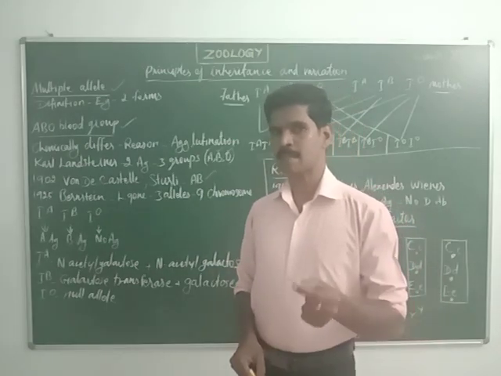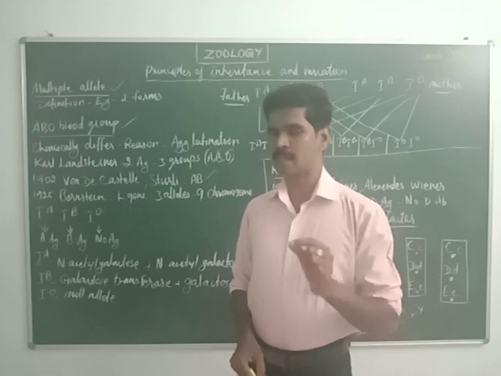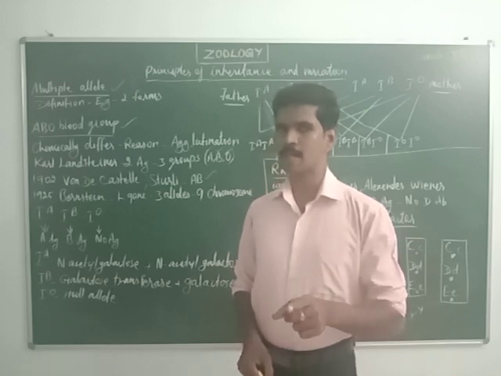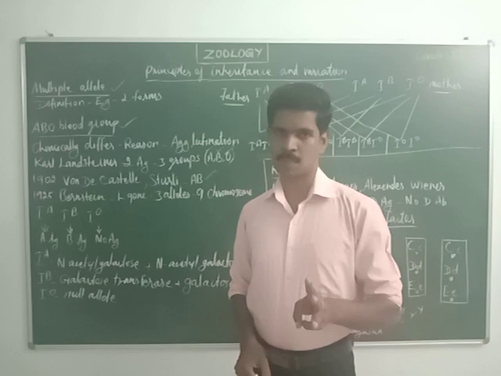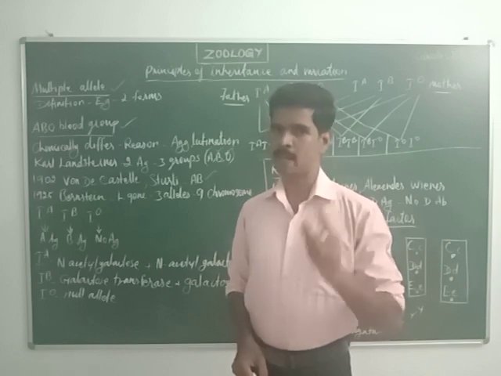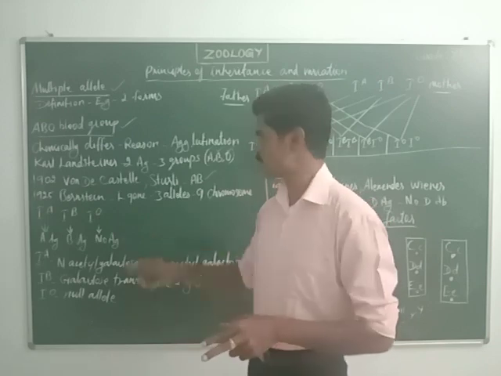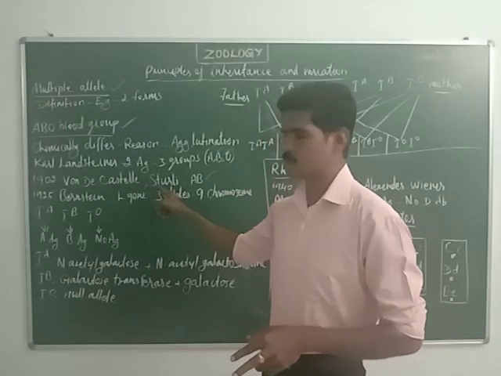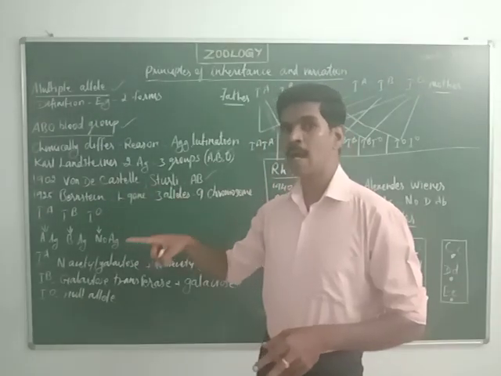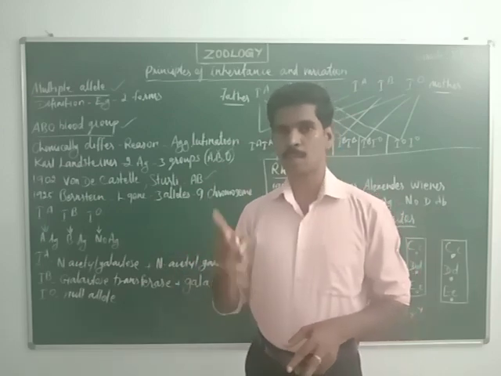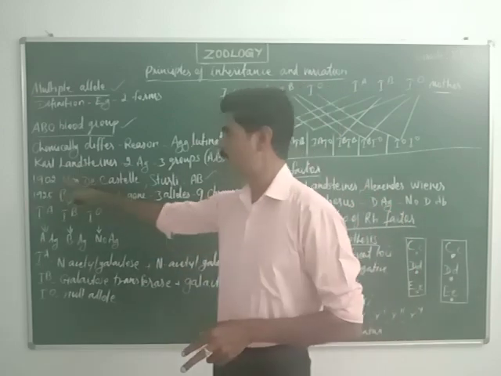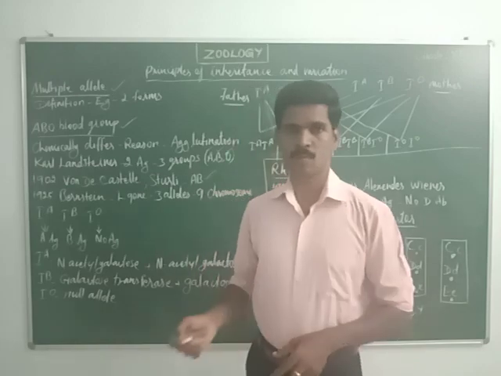So based on the presence or absence of surface antigen, Karl Landsteiner discovered three types of blood groups: A group, B group and O group. His students discovered the fourth group, AB group, in 1902. Hope you understood this point.